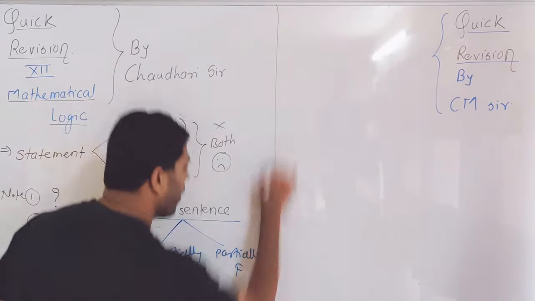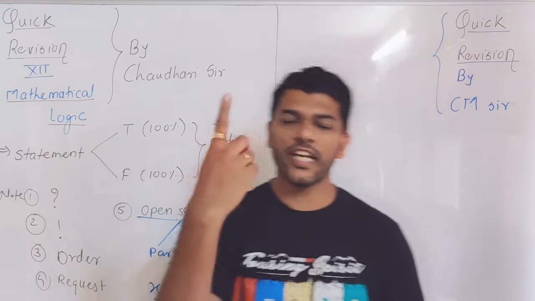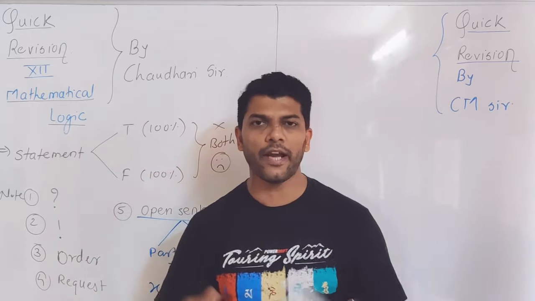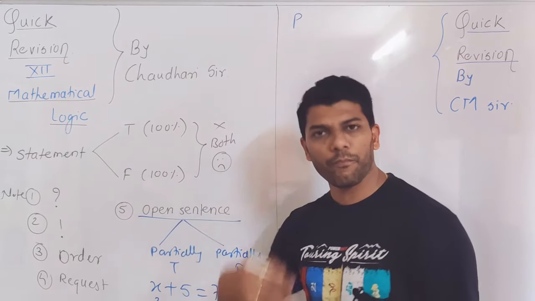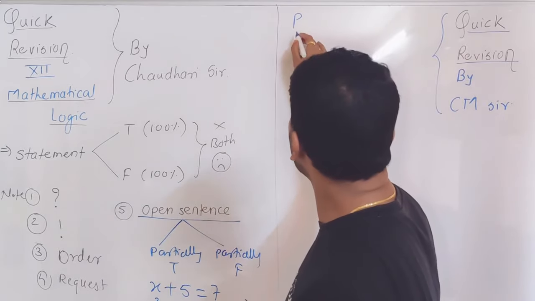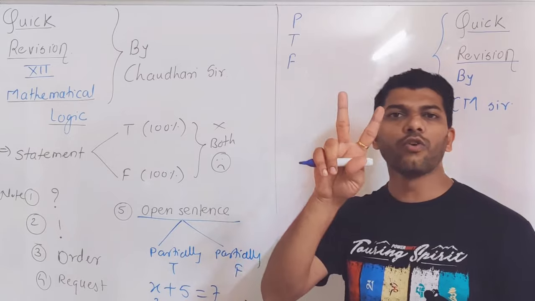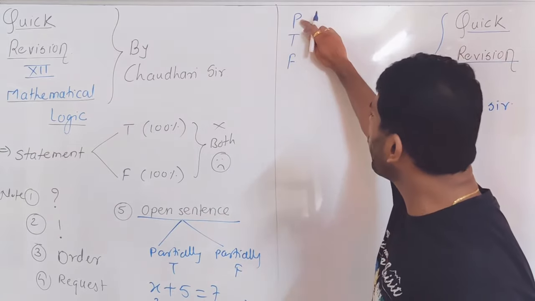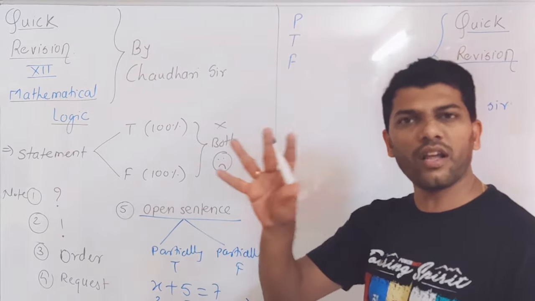Now you can find one statement, two statements or three statements in the final statement pattern. If there is only one statement, let's say P, then it must have either a true or false value. It means there are only two possible outcomes if there is only one statement, either true or false.